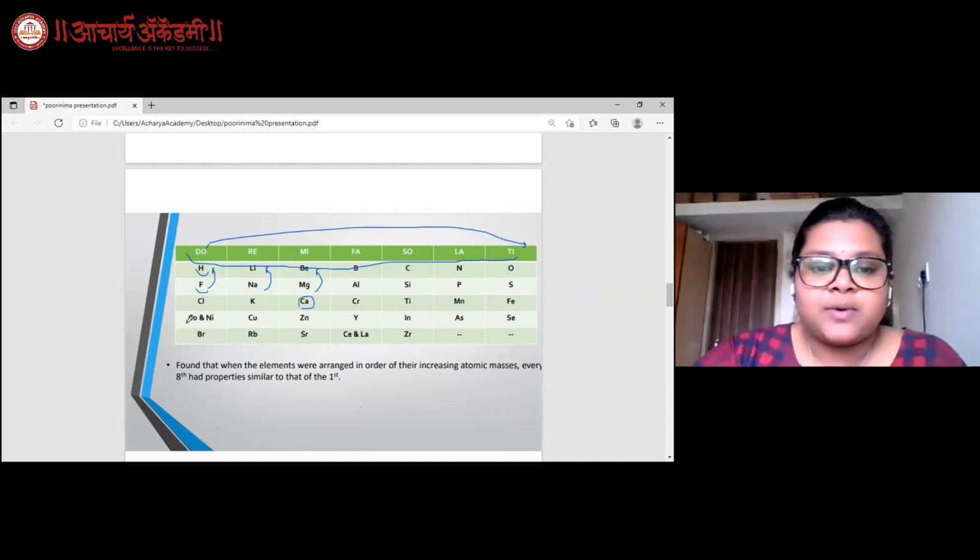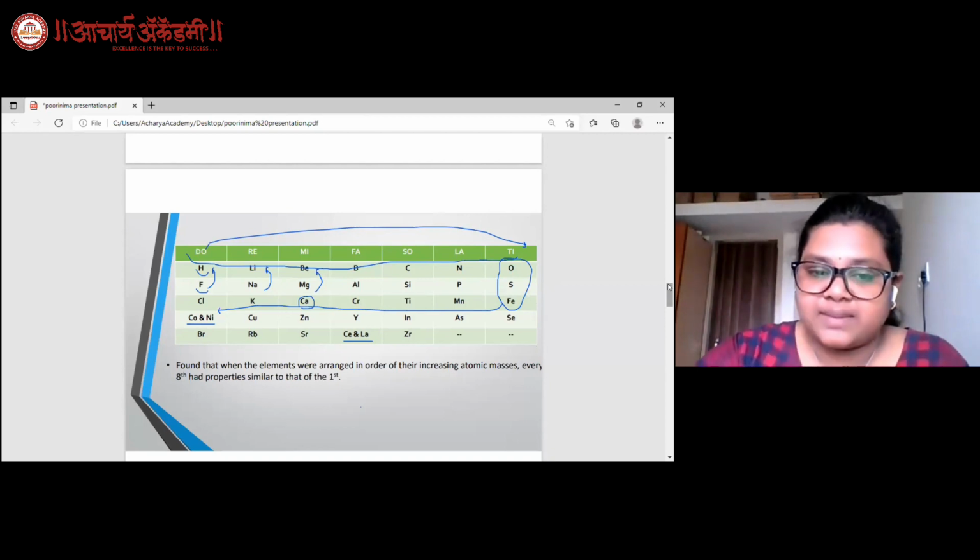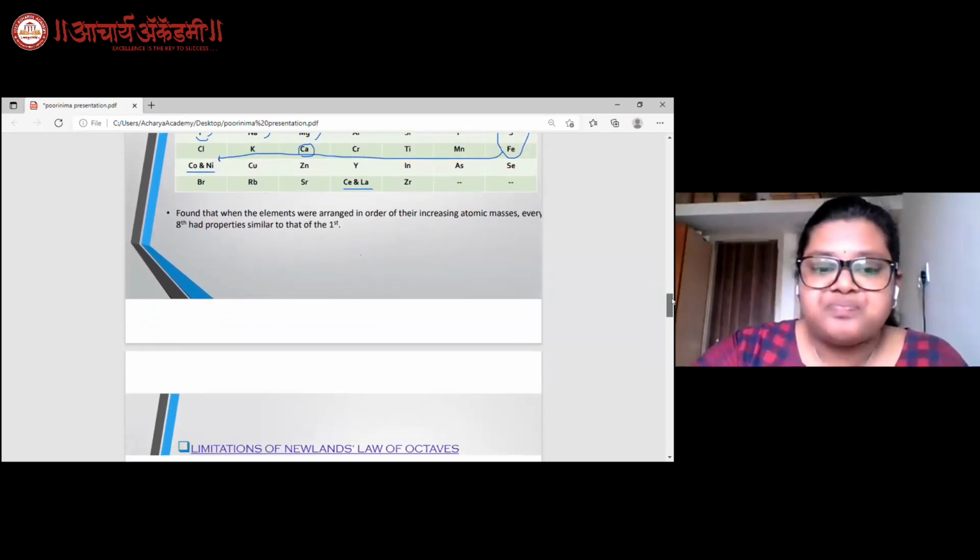Then, he had placed two different elements in the same slot so as to accommodate all the elements into his table. Another point is that he had placed iron with oxygen and sulfur, though they had extremely varying properties, and had separated it from cobalt and nickel, though they had similar physical as well as chemical combining capacities and properties.